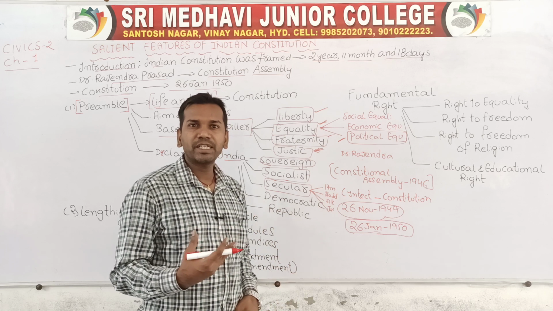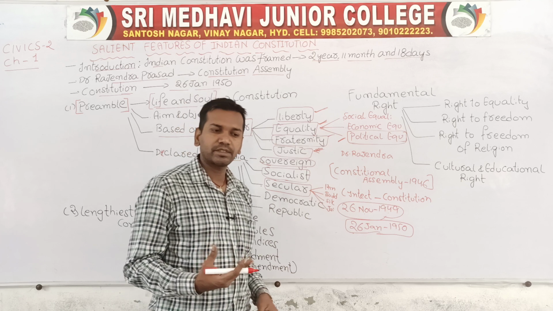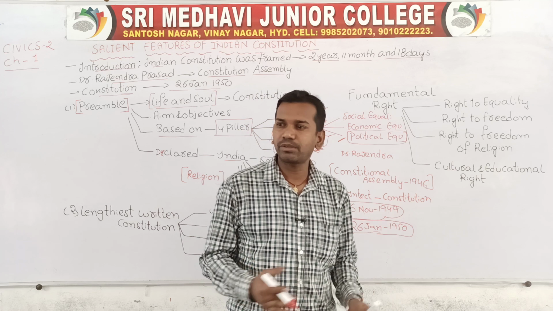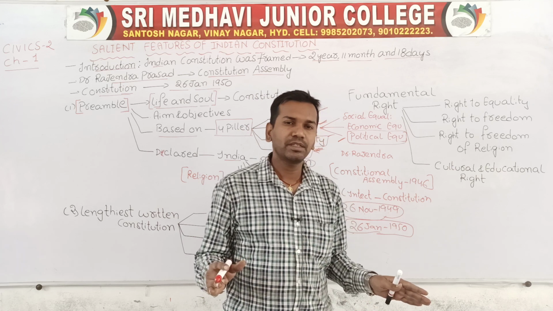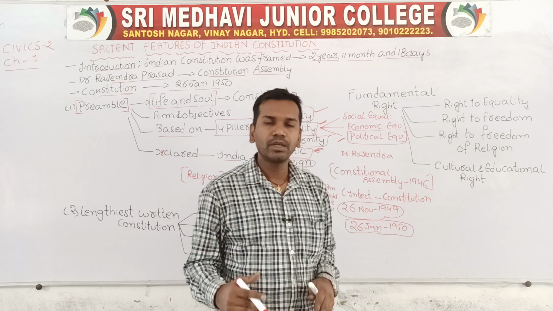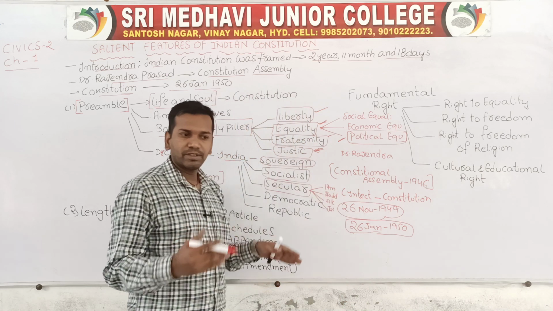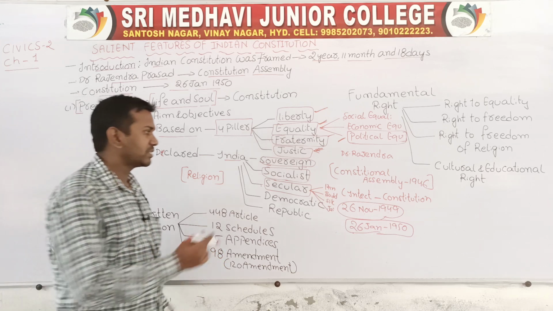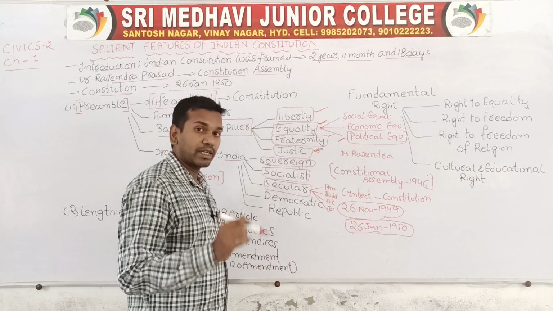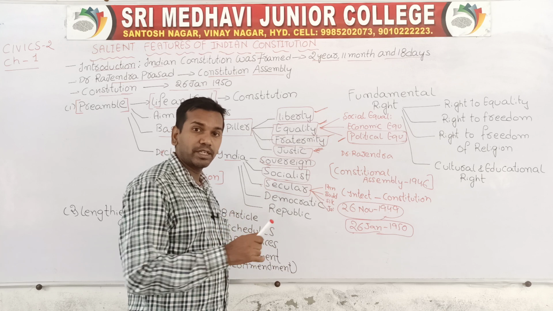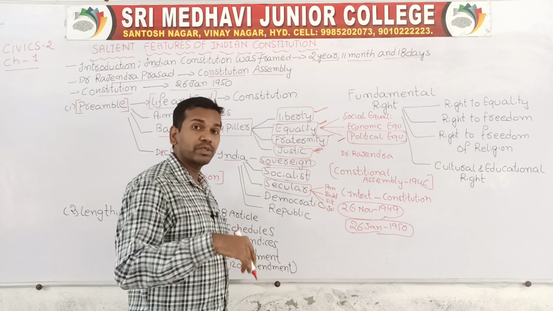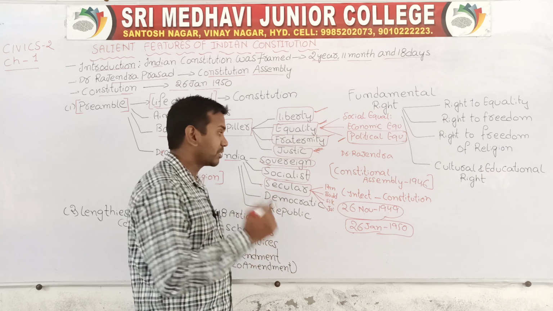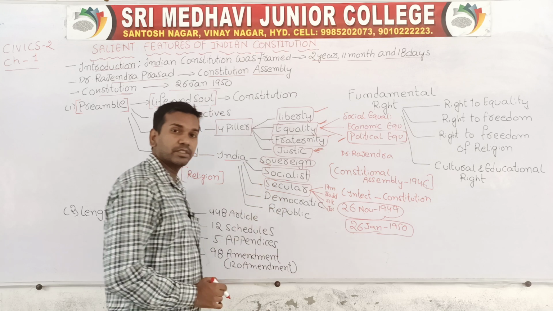For example, India: all the religions are treated equally in front of the government and in front of the law. So India is a secular state. Secular states will never give preference to any particular religion, and that is called secularism. Secularism means the country treats all religions equally and never gives preference to any particular religion. India is the best example of secularism.